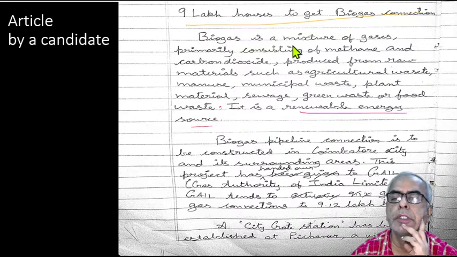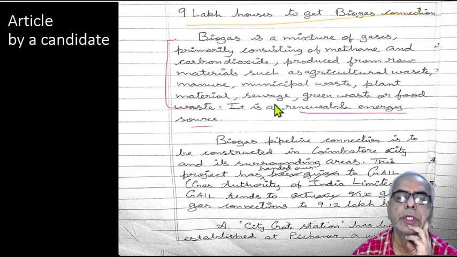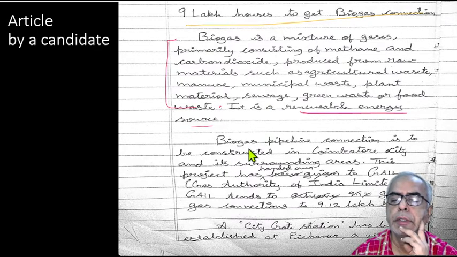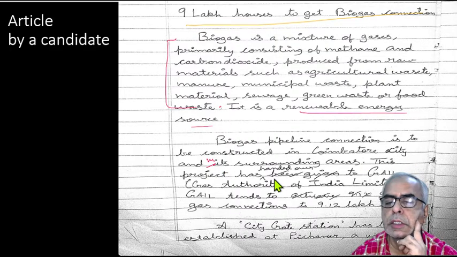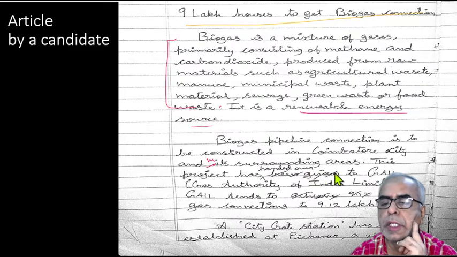So bioenergy, that is biogas, is a mixture of gases primarily consisting. So it should not be too lengthy also. You should avoid such lengthy sentences. Okay. And not only that, here, biogas pipeline connection is to be constructed in Coimbatore city and in its surrounding areas. This project has been handed over to GAIL.